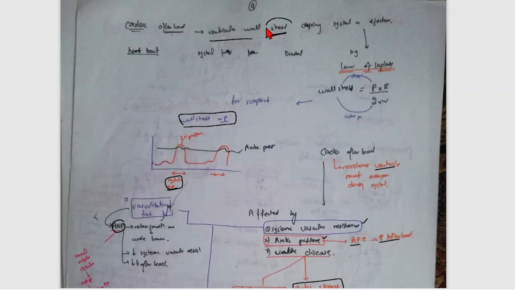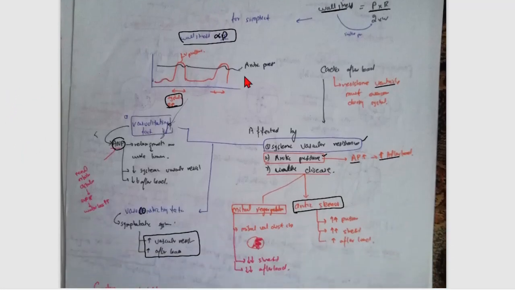Ventricular wall stress during systole or ejection. When the ventricular wall stress during systole and ejection, it is called afterload. By the law of Laplace, the wall stress is equal to the pressure multiplied by radius, divided by 2 multiplied by wall thickness. This is the law of Laplace. But for simplicity, you can write it: wall stress is directly proportional to pressure. If the pressure increases, wall stress increases. Afterload is increased, just like this.